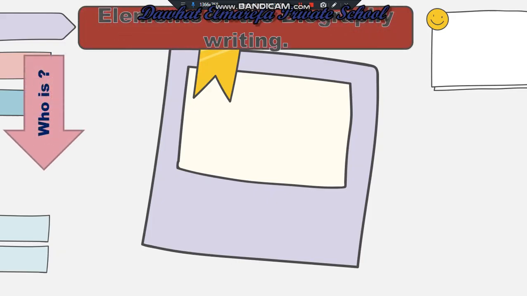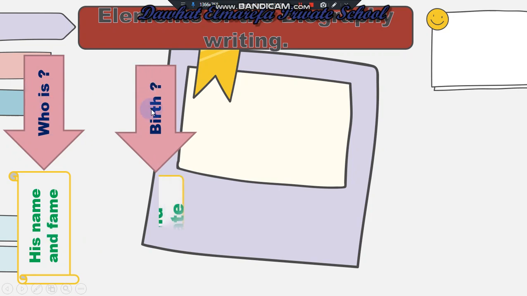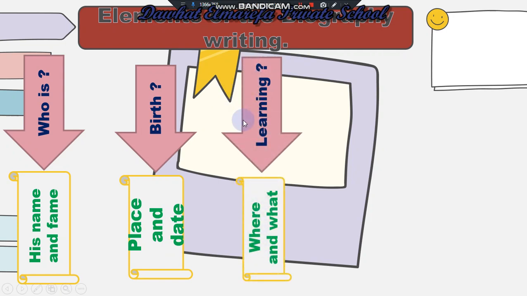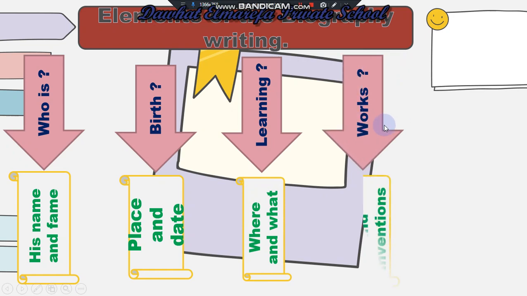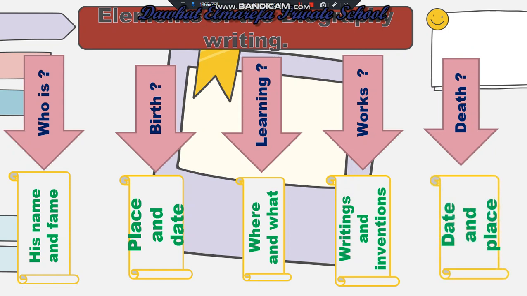Elements of the biography are: the first thing, who is the person, his name and fame. The second element is place, where and when he was born. Next, learning, what did he study and where. Works, what did he write or invent. And the last thing is this, when and where did he die.